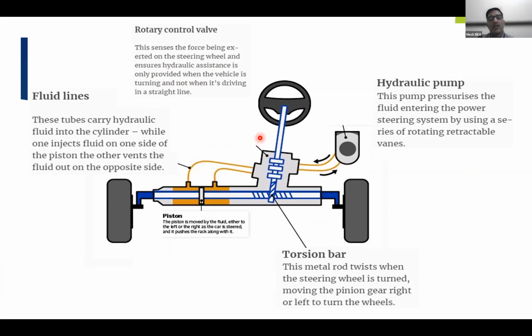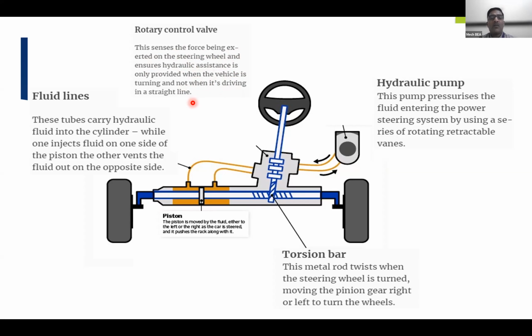This one is important, and it is actuated when the driver rotates the steering wheel. So this senses the force being exerted on the steering wheel and ensures hydraulic assistance is only provided when the vehicle is turning and not when it's driving in a straight line.